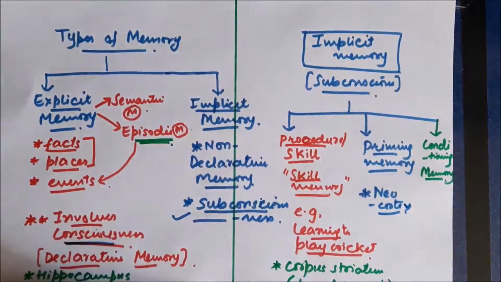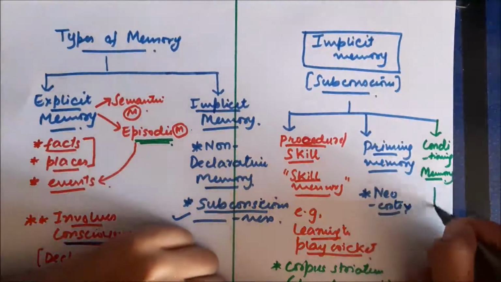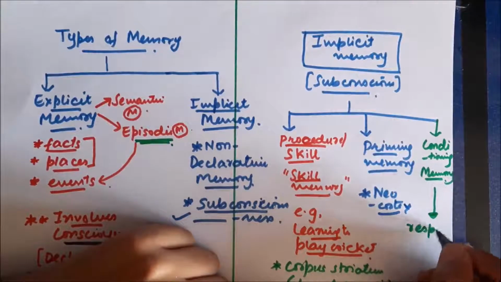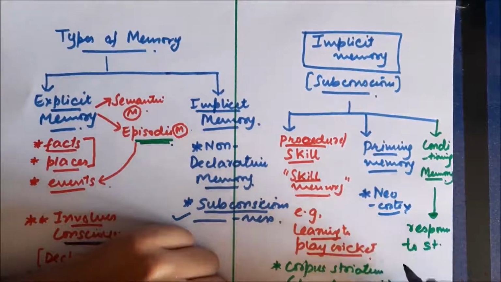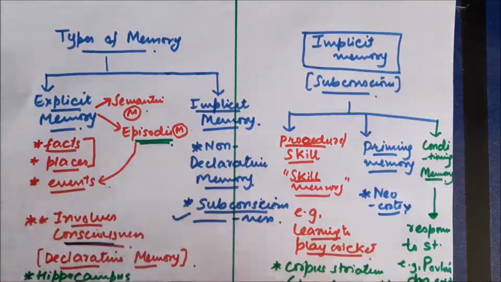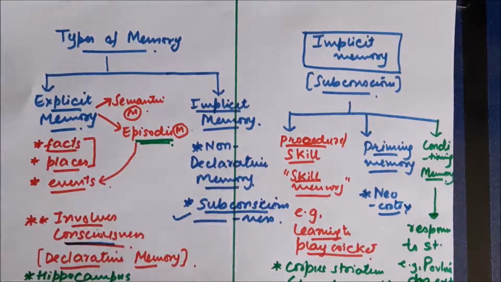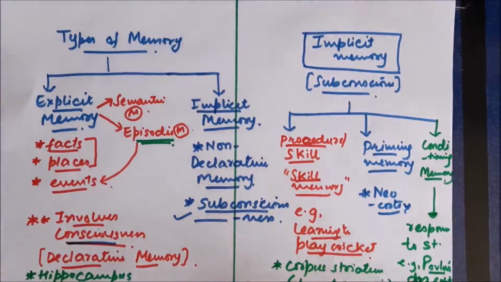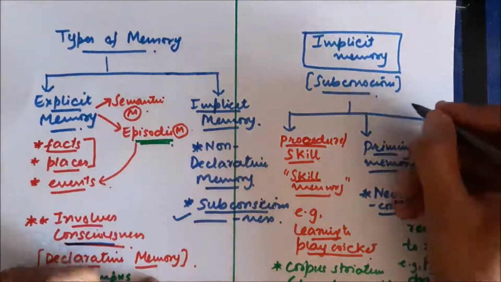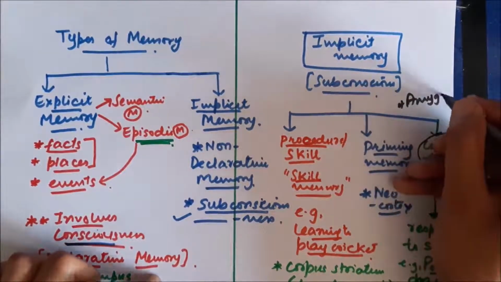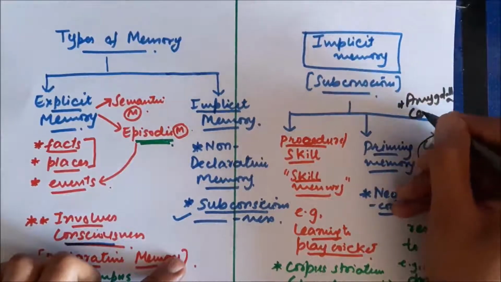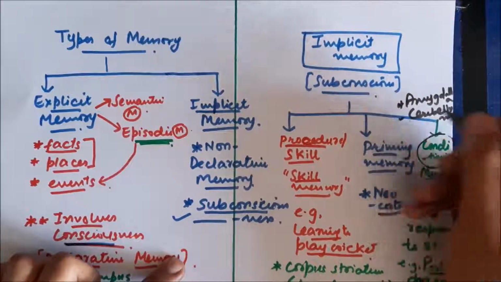Another part of the implicit memory is the conditioning memory. Conditioning memory is mainly the memory which is automatically produced in response to a particular stimulus. For example, in Pavlov's experiment on dogs, when he used to ring a bell, the dogs automatically came for food. So the memory of food is associated with the bell, on the stimulus of the ringing sound. So it's an example of conditioning memory, and the main areas of the brain involved in conditioning memory are the amygdala and cerebellum.